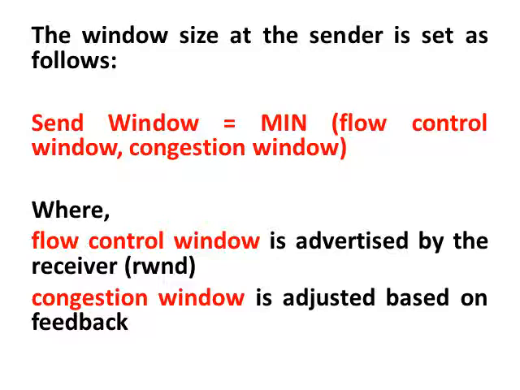It has two factors, the flow control window and the congestion window, and the sender window is the minimum of both. The flow control window is advertised by the receiver, also called the receiver window, RWND, and it is at the receiver end. The second one is the congestion window, which is adjusted based on the feedback given to the sender.